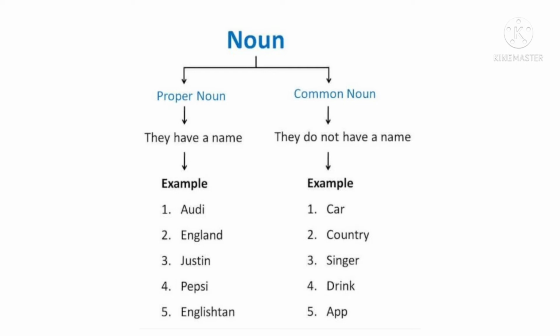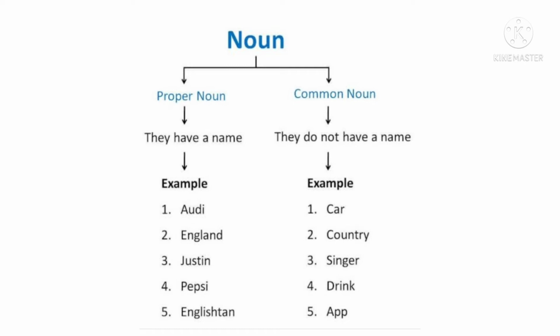But I'm not talking about a particular or a specific app. I'm not giving the name of that app. Drink, there are many drinks. But on the left hand side, if you see, we have given Pepsi. So over there, I'm giving you a particular drink, right? So this is the difference between a proper noun and a common noun.